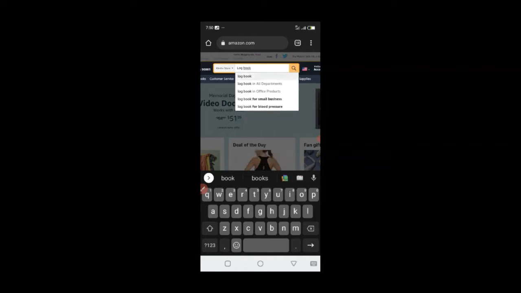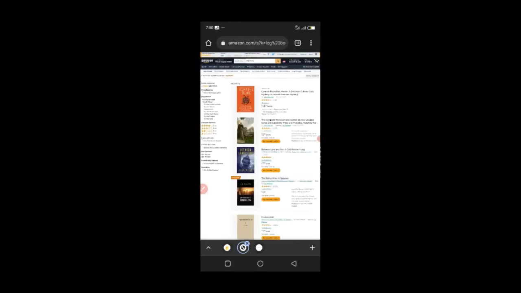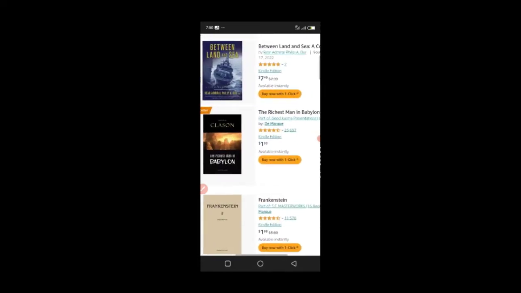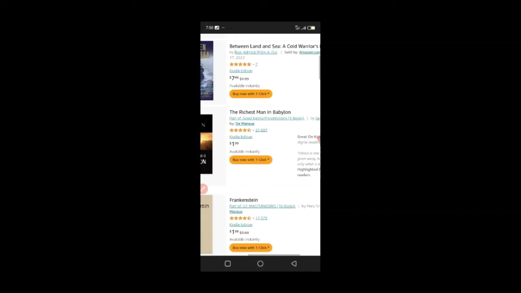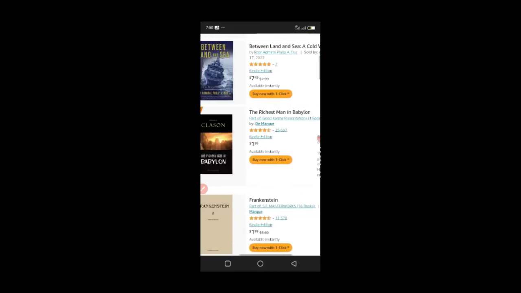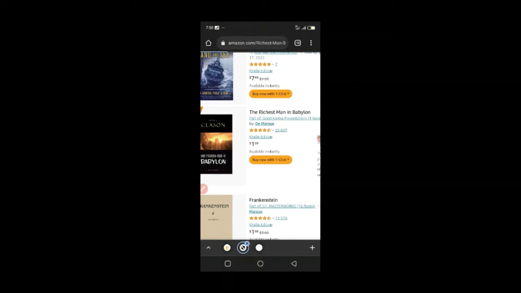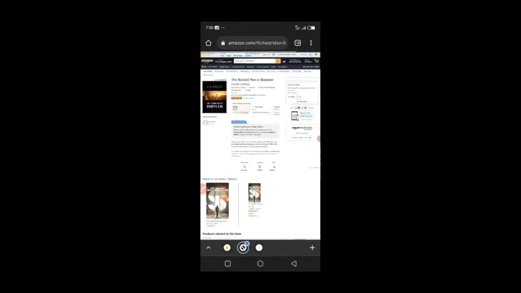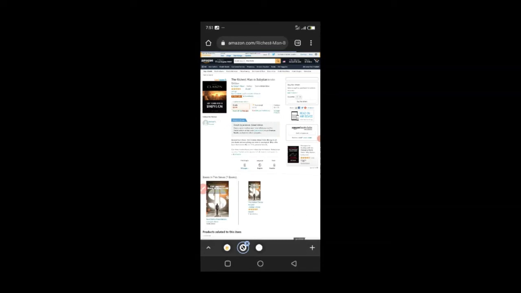So let's search for logbook and see how Amazon works. So this is a bestseller in this niche. Okay, this is The Richest Man in Babylon. So it's not a logbook, but let's see how profitable this is, just to show you a glimpse of what this business model is about. So when this loads, you're going to be seeing things like this.